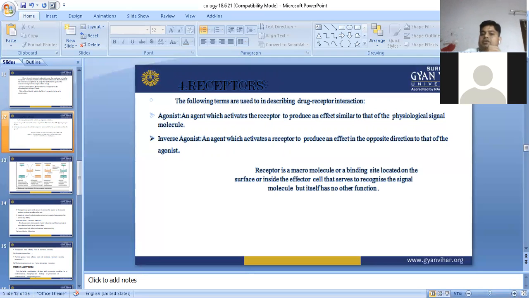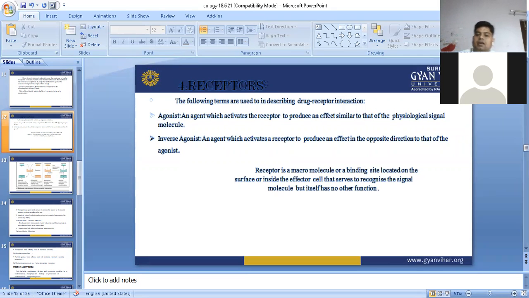In case of an inverse agonist, the substance activates the receptor but in the opposite direction, not in the response direction. In case of the opposite direction, it is called an inverse agonist. So what is the basic definition of a receptor? A receptor is a macromolecular substance or binding site that is located on the surface or inside the cell and serves to recognize signal molecules, but it itself has no other function.